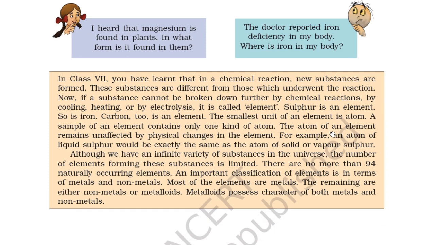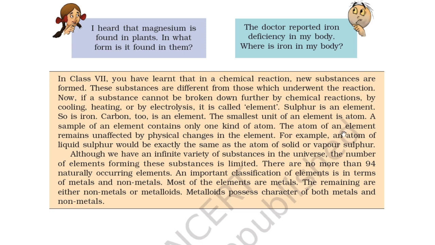So in class 7, you have learned that in a chemical reaction, new substances are formed. These substances are different from those which underwent the reaction. Now, if a substance cannot be broken down further by chemical reactions, by cooling, heating or by electrolysis, it is called an element. Sulfur is an element, so is iron. Carbon too is an element. The smallest unit of an element is an atom. A sample of an element contains only one kind of atom.